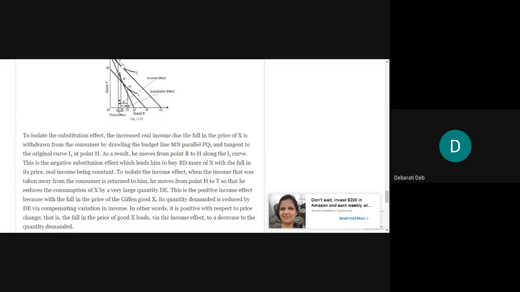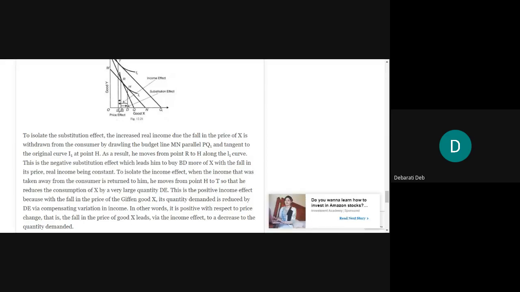He was at T, right? He was at a higher indifference curve. But towards the left hand side, that is a different thing we drew in order to make the quantity less. But the indifference curve was at a higher point. So we are taking him back to the higher indifference curve, I2, and we are shifting him back to T. So this movement from H to T, there's a big shift, isn't it?